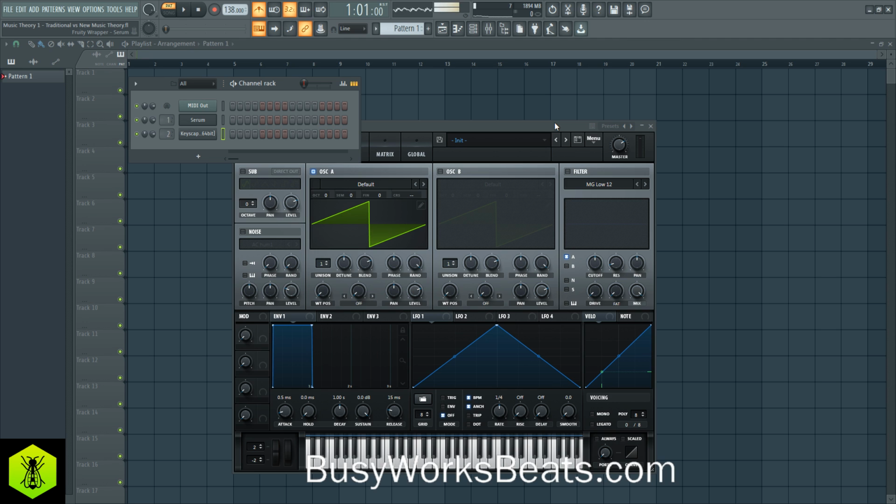Today we're going to focus on traditional versus new music theory. Now, does this mean we're supposed to throw away the circle of fifths, circle of fourths, scales, minor, major scales, modes, Lydian, Aeolian? No, we're not throwing out that stuff. We're just saying that there's a new approach to music theory.